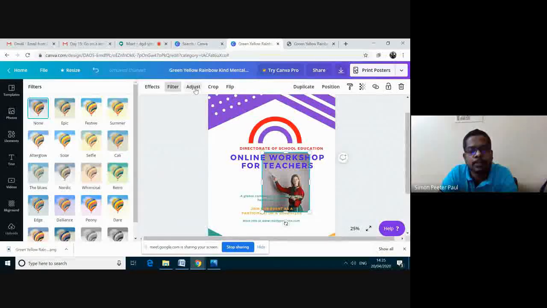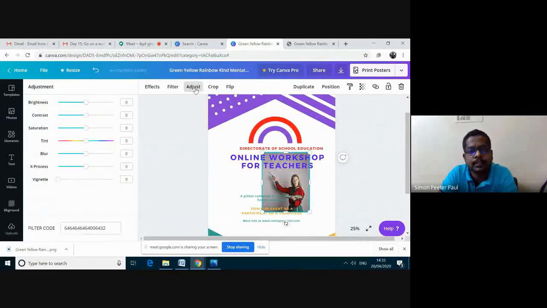And then the third option is adjust. You can adjust its brightness, contrast, saturation. Saturation means you can increase the color. See, if you want to blur, you can blur, you can sharpen.